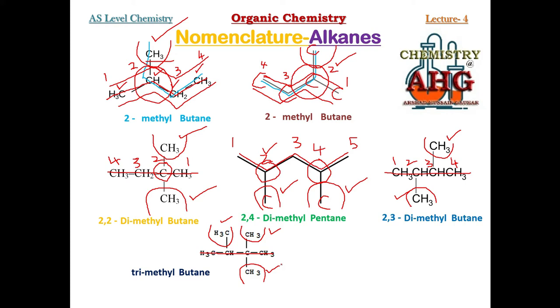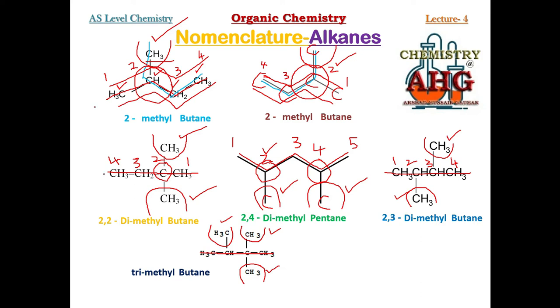If there were 4 branches, 4 methyl, you can write tetramethyl. If there were 5 branches, it would be pentamethyl. More than 4 or 5 branches, normally this type of question is not asked. So 4 or 5 branches are more than enough. For 3 branches, remember trimethyl. For 4 methyl, remember tetramethyl. For 5 methyl, remember pentamethyl.